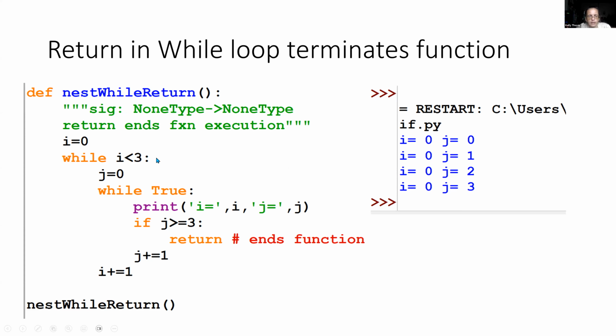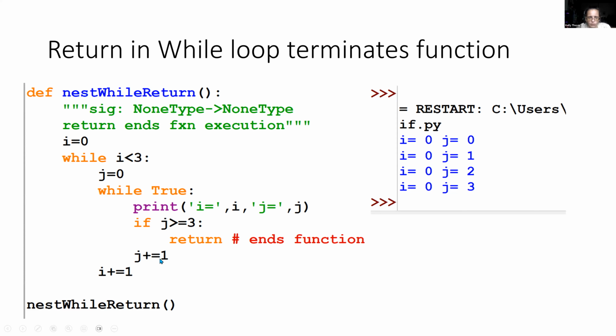So as we move through executing the function, i will be equal to 0 and i is less than 3, so j will be set equal to 0. And then we have this while true loop, print i and j, so 0, 0, yes. Is j being 0 greater than 3?